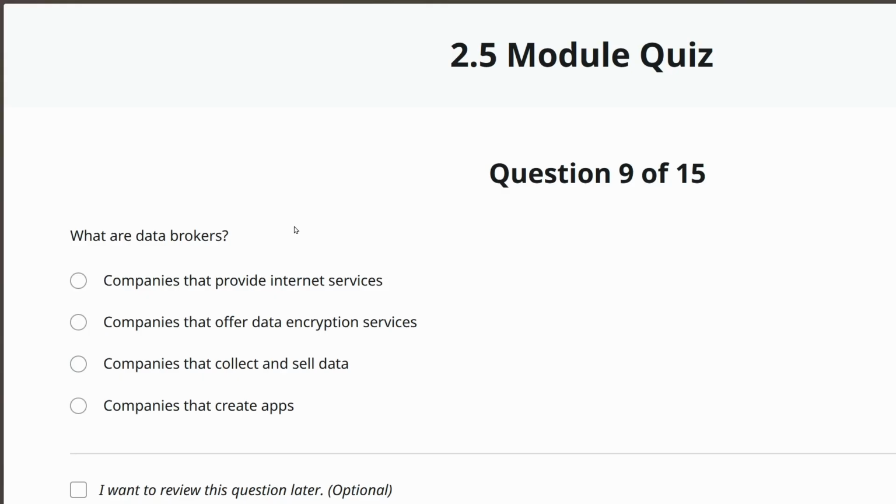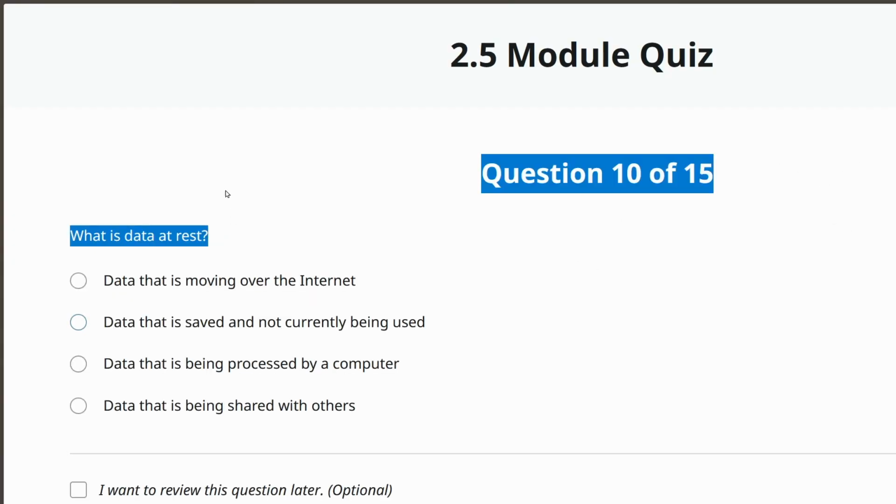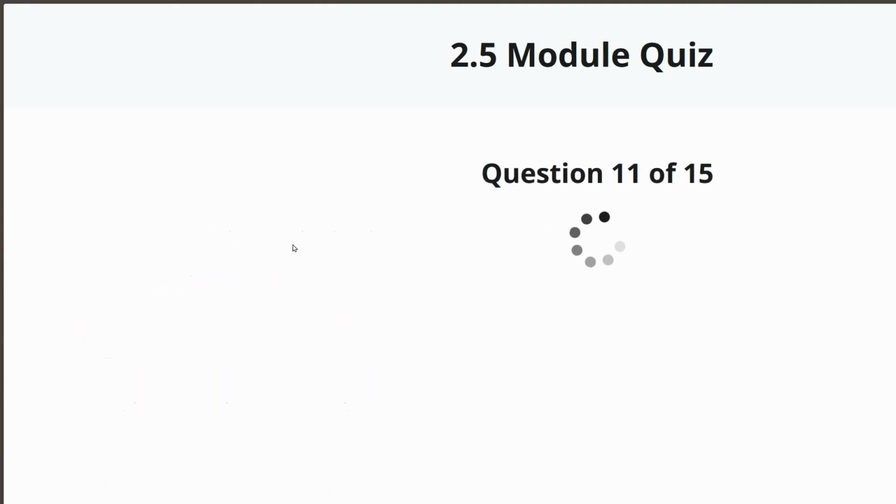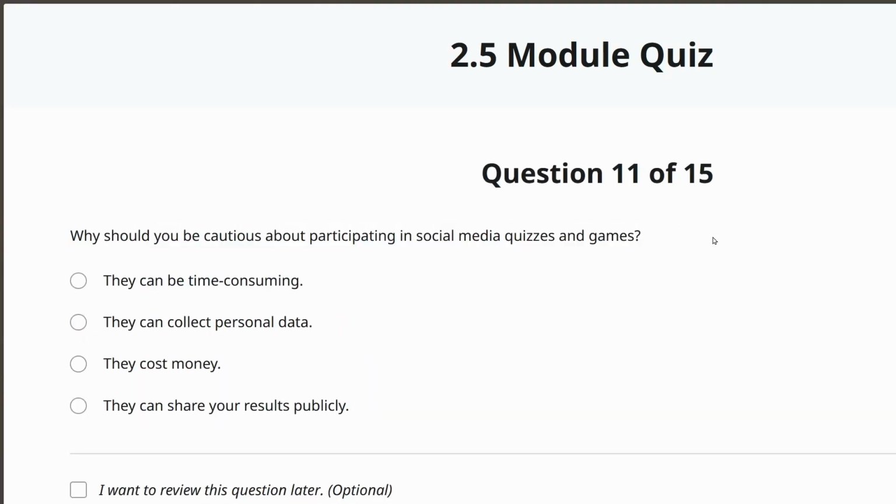What are data brokers? There are companies that collect and sell data, just like stockbrokers. All they're doing is collecting and selling data. What is data at rest? Data that is saved and not currently being used. Okay. Number 11. Why should you be cautious about participating in social media quizzes and games?